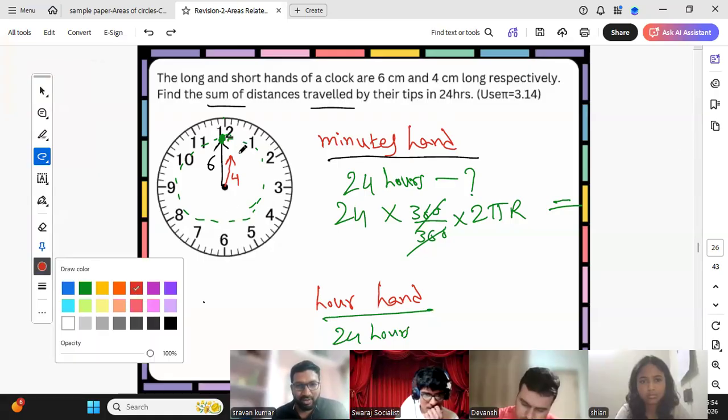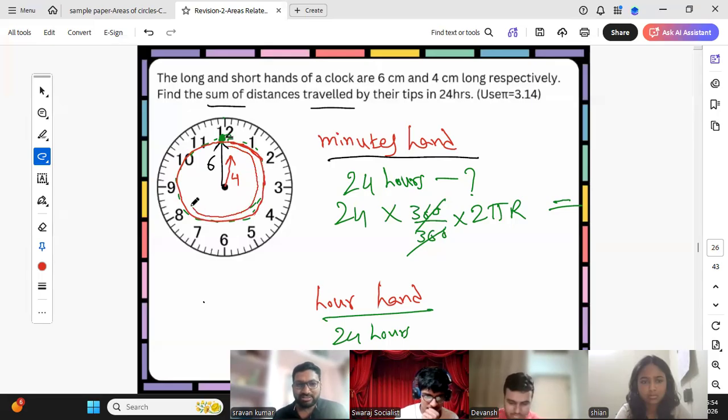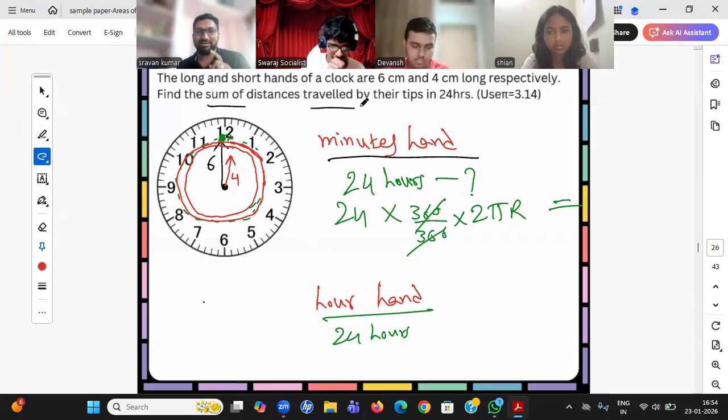You see, 1 hour means this much, 2 hours this much, 3 hours, 4 hours, 5 hours, 6 hours. In 12 hours, it makes one rotation. In 24 hours, it will make another rotation. Only two rotations. Why will it make 24 times? Okay? Understood? Should I repeat?